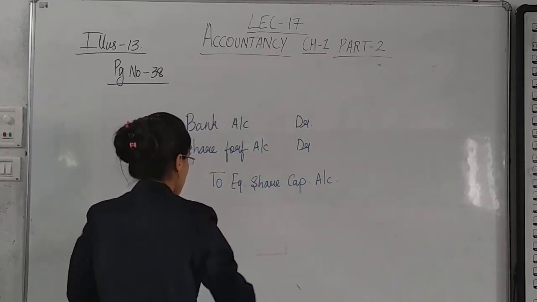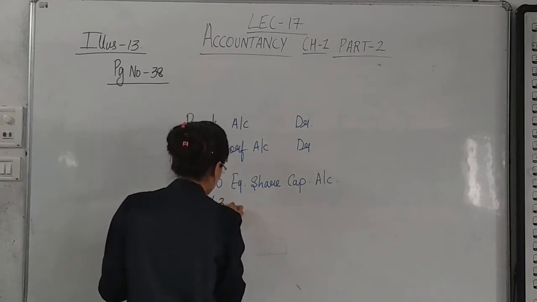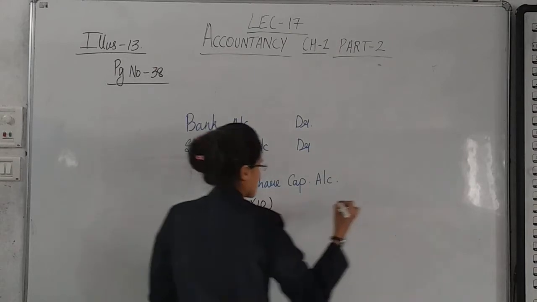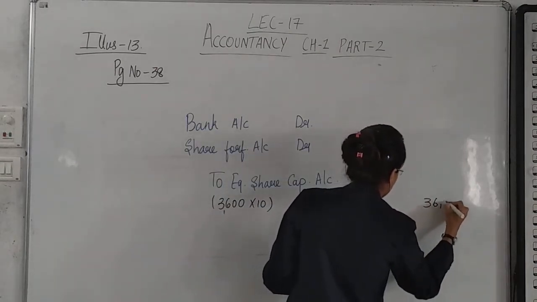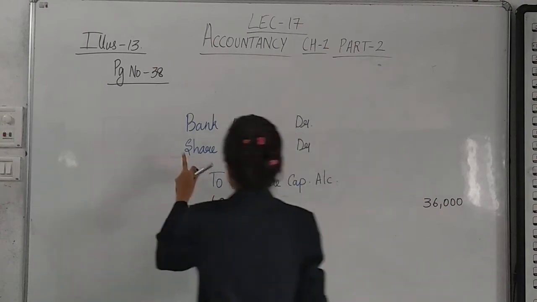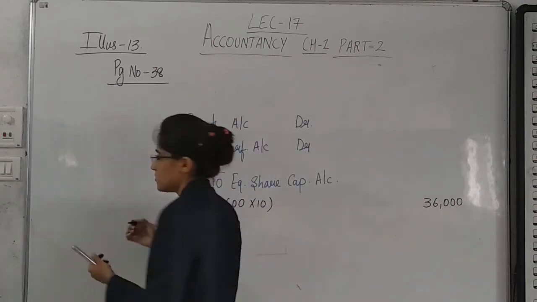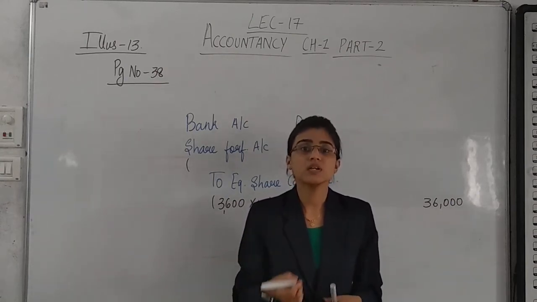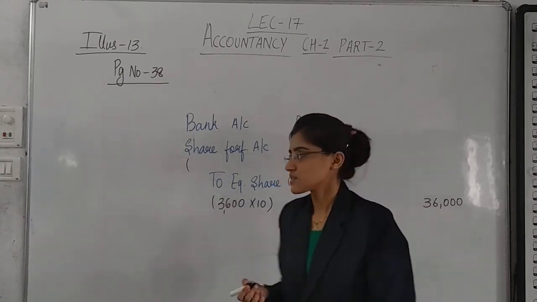Shares of rupees 10. How many shares have been reissued? 3600 shares into 10, 36,000. At 8 rupees, and 2 rupees is discount. Obviously, whenever a share of rupees 10 is reissued at rupees 8, that means 2 rupees is for discount.